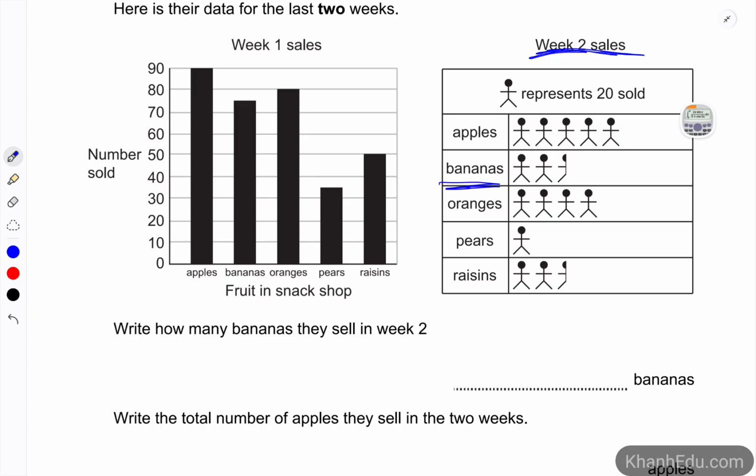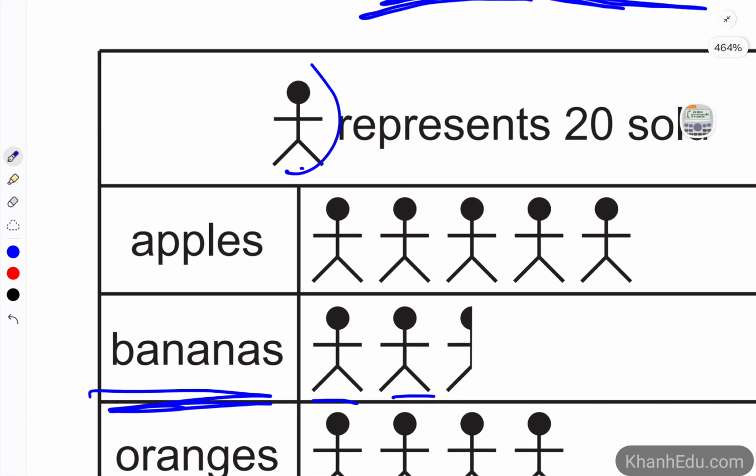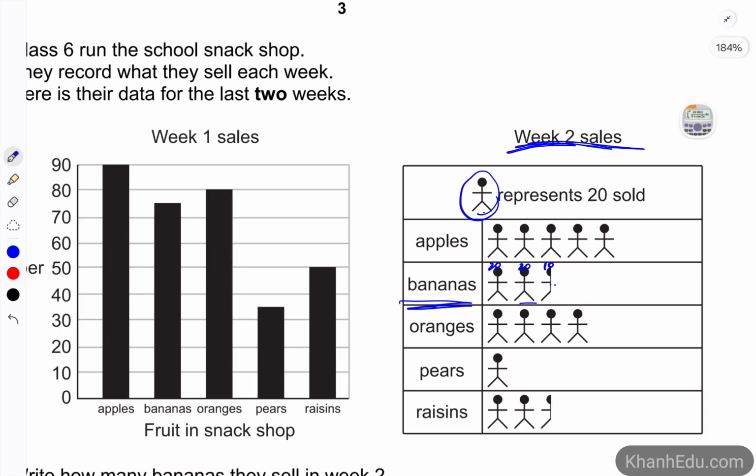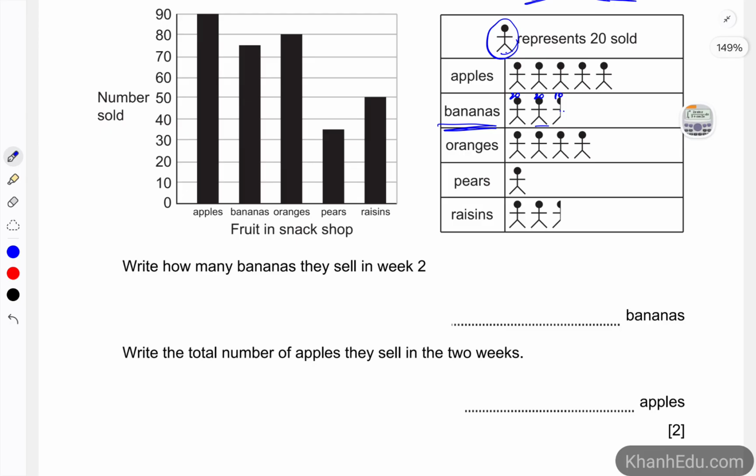Let's see how many symbols we've got. 1, 2. 2 full symbols, 2 whole persons, and 1 and 1/2. A whole person represents 20 bananas. So we have 20, 20, and a half would be 10. So take 20 plus 20 plus 10, which is 50 bananas.